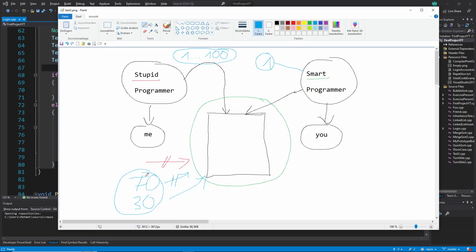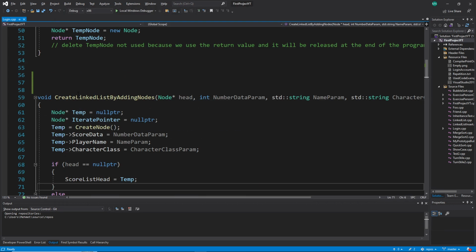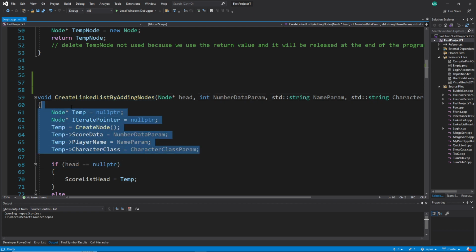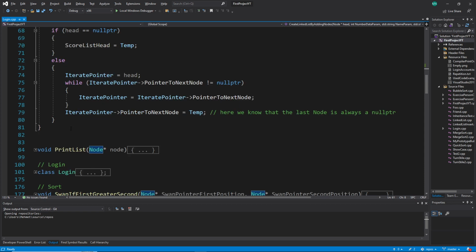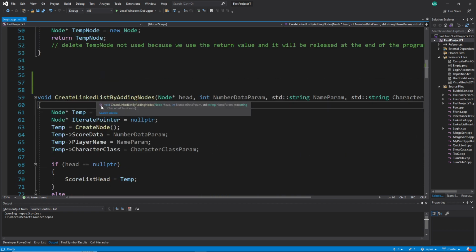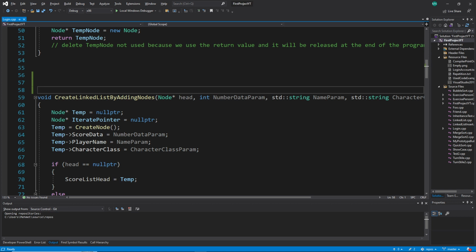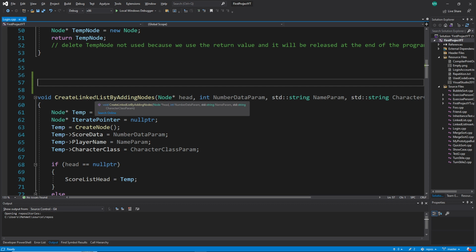So this means 70%, let's say, say: I don't understand your code because it's already badly written. And the other 30% who understand your complex code spend their time, or let's say waste their time, because there are no comments, to decipher your code, and then yes, now I know what this one is doing. So you can see I broke one principle: not commenting the code. And why is commenting in general so important? Like I said, if you get better and better as a professional, you don't even need to read the code. You are reading more the comment. And why?